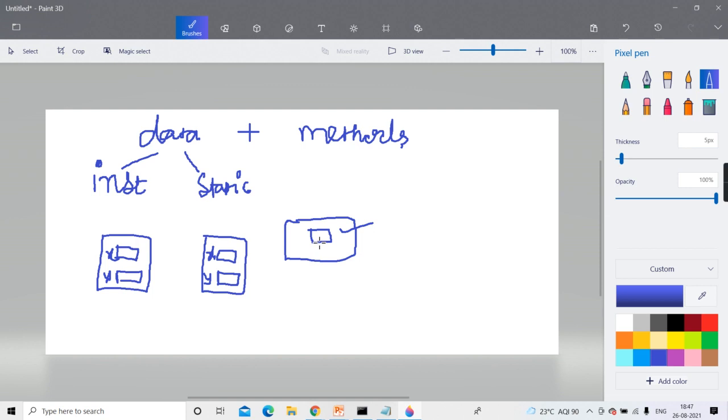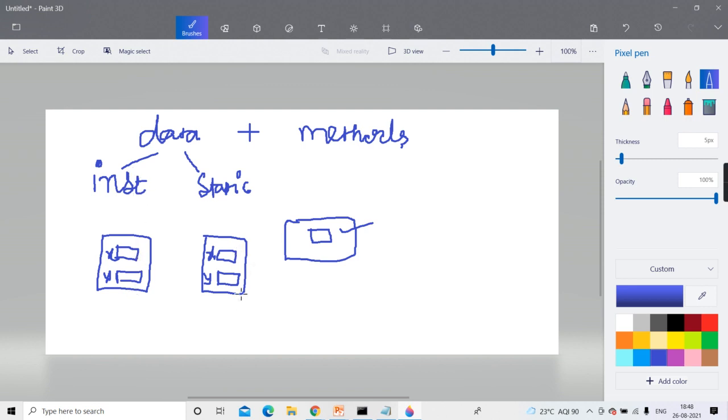So, who is having the biggest life, or who enjoys a very big life? Static. Why big life? Because they come at the very beginning, at the time of code loading, and they remain till your program doesn't terminate. Getting? Okay, now in short, I have told you. Later some more things you'll come to know about instance and static, but the basic difference is clear.